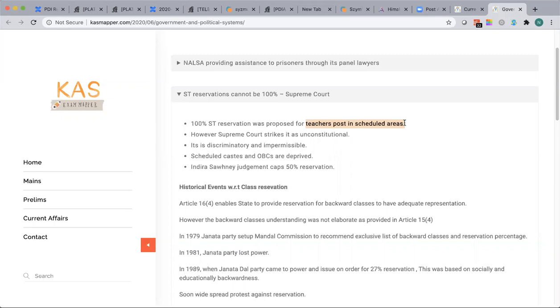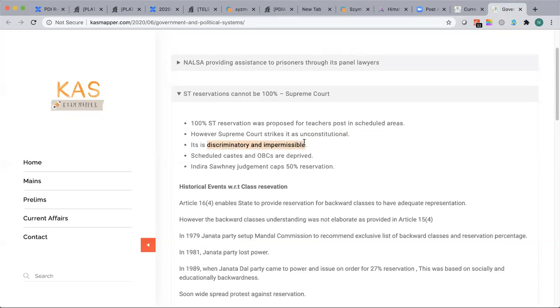However, the Supreme Court struck this down, right? It was provisionally held unconstitutional. Why unconstitutional? Yes, it helps the scheduled tribes to get jobs and increase their economic status, but again, it is against the core values of our constitution. For example, it is highly discriminatory and impermissible.